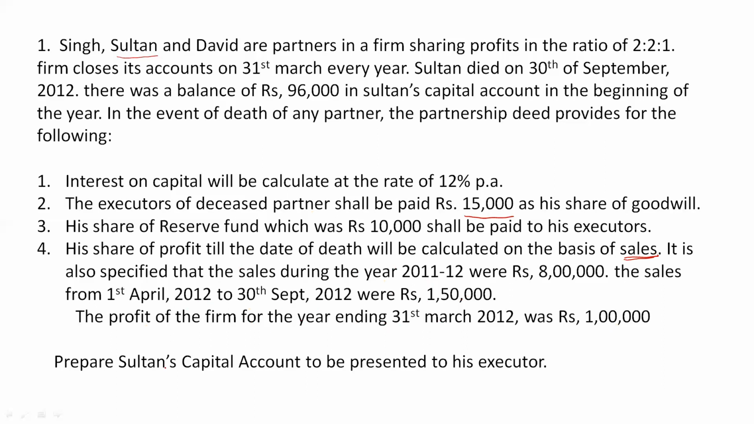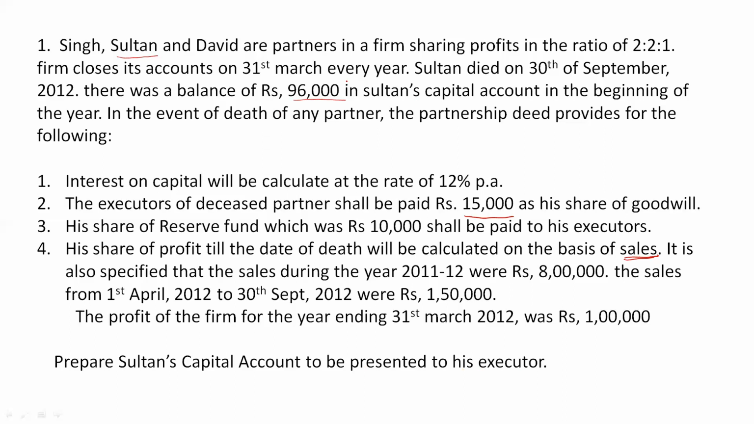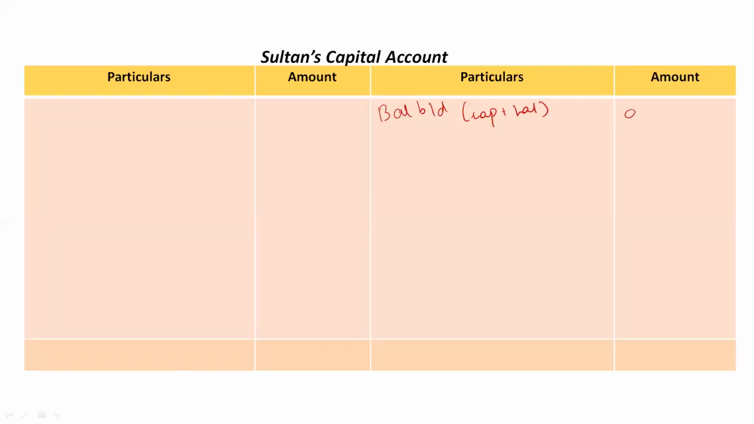Then we are asked to prepare Sultan's capital account to be presented to his executors. So he's the deceased partner here. We know that the capital account of all the partners starts with the balance brought down, that is nothing but the capital. First we'll take the capital of Sultan. It is given in the question as rupees 96,000, so mention 96,000 rupees here. This is the debit side and this one will be the credit side.